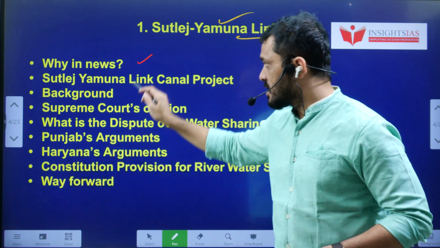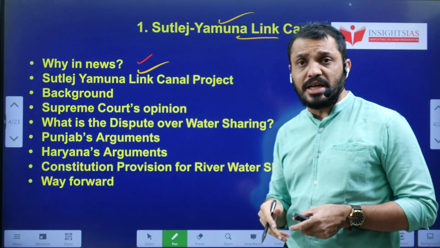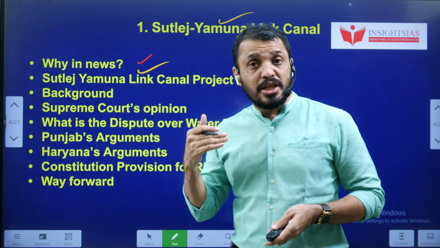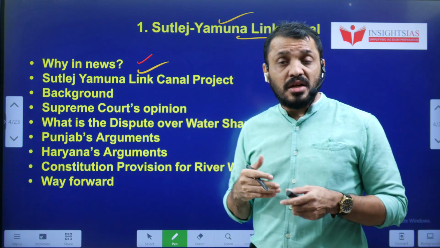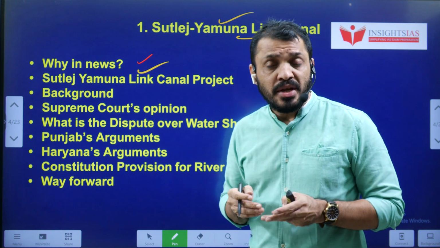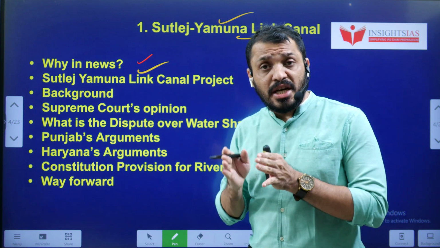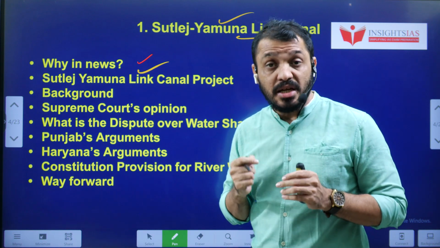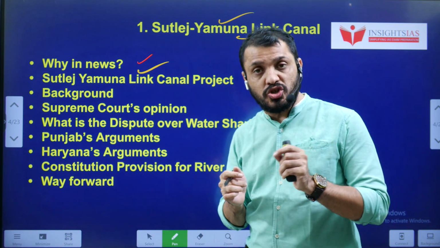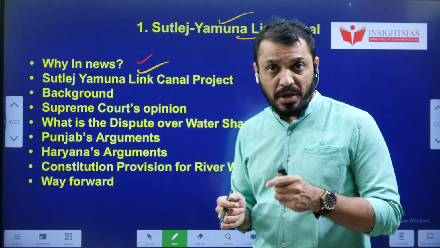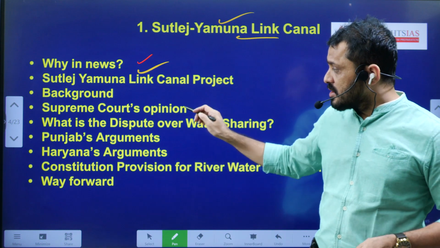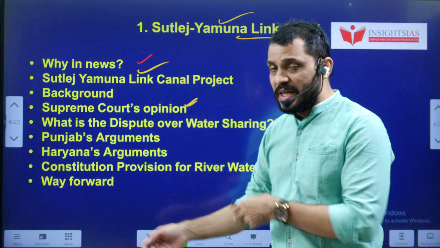Then we'll discuss the Sutlej Yamuna Canal project, the historical nature of this project and the chronology of this project regarding when it was started. The surprising thing is the Haryana side of this project got finished already. The Punjab side is still pending. Recently, the Supreme Court gave directions to Punjab to finish their part. Regarding this, we will discuss the project details. Then we will discuss the Supreme Court opinion.